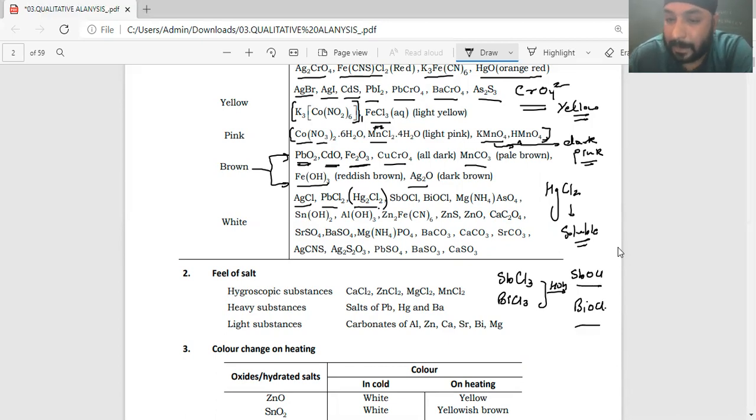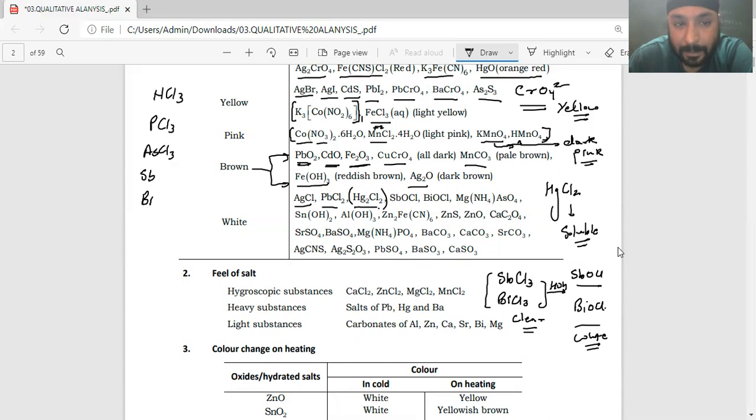Are you getting a point? Suddenly, a clear solution. This clear solution generally becomes a white precipitate, and there is a hydrolysis phenomenon in this kind of chlorides. And remember that in their group, these two chlorides have a very different hydrolysis character. You remember, no, in which group they are actually present, in the nitrogen family: nitrogen, phosphorus, arsenic, antimony, bismuth. Now understand that if I'm taking their chlorides NCl3, PCl3, AsCl3, SbCl3, BiCl3.